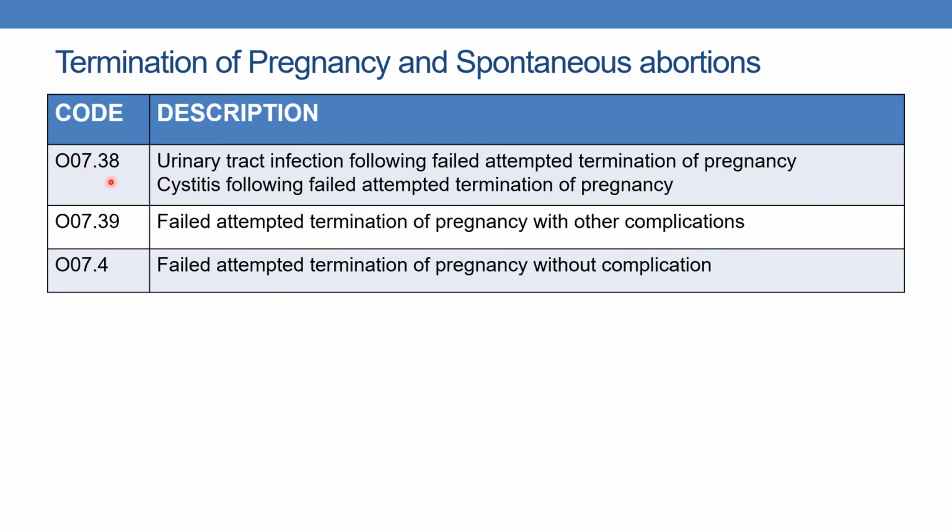And O07.38 indicates urinary tract infection following failed attempted termination of pregnancy. O07.39 indicates failed attempted termination of pregnancy with other complications. And finally, O07.4 indicates failed attempted termination of pregnancy without complication.